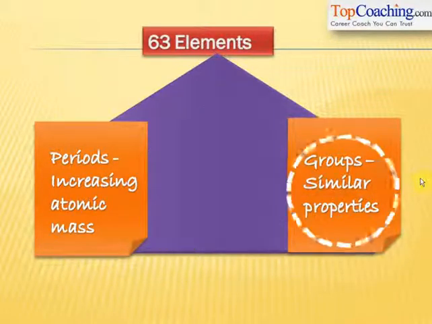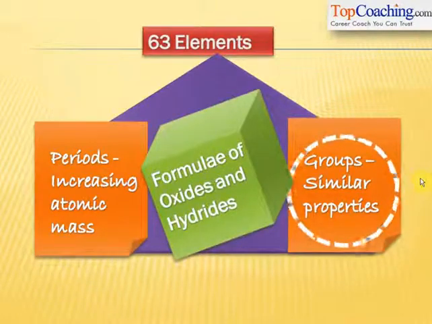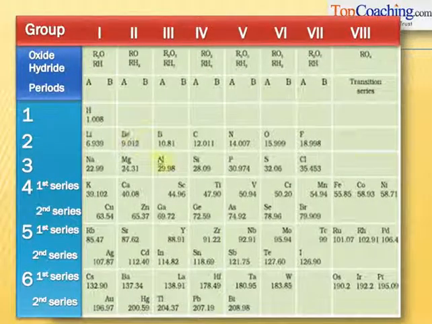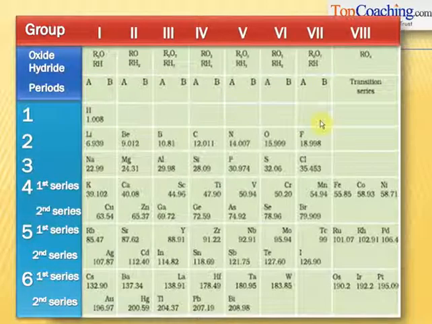Understood? Similar properties were the formulae of their oxides and hydrides. So this was Mendeleev's periodic table. The horizontal rows were called periods and the vertical columns were called groups. In the horizontal rows, he placed elements in the order of atomic mass, and in the vertical columns, he made sure that elements with the same formulae of hydrides and same formulae of oxides were placed. Understood? So this is how Mendeleev classified his periodic table.